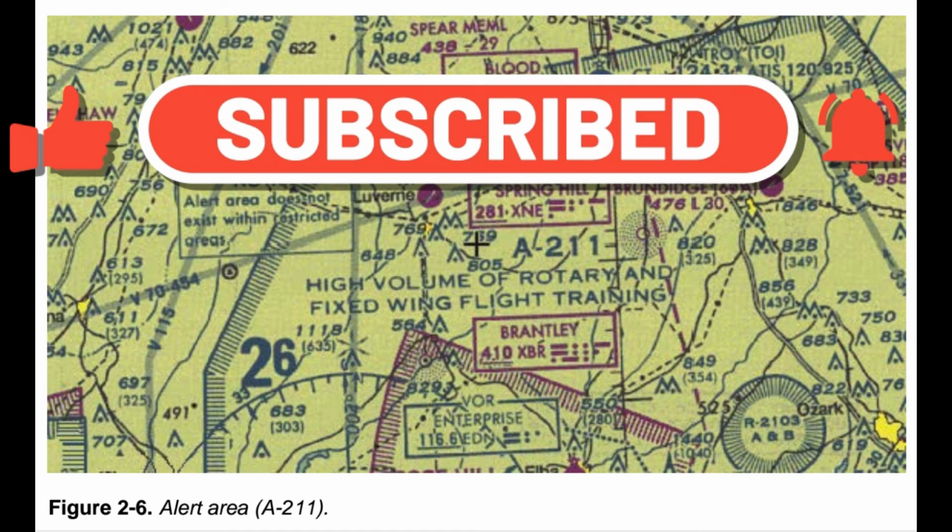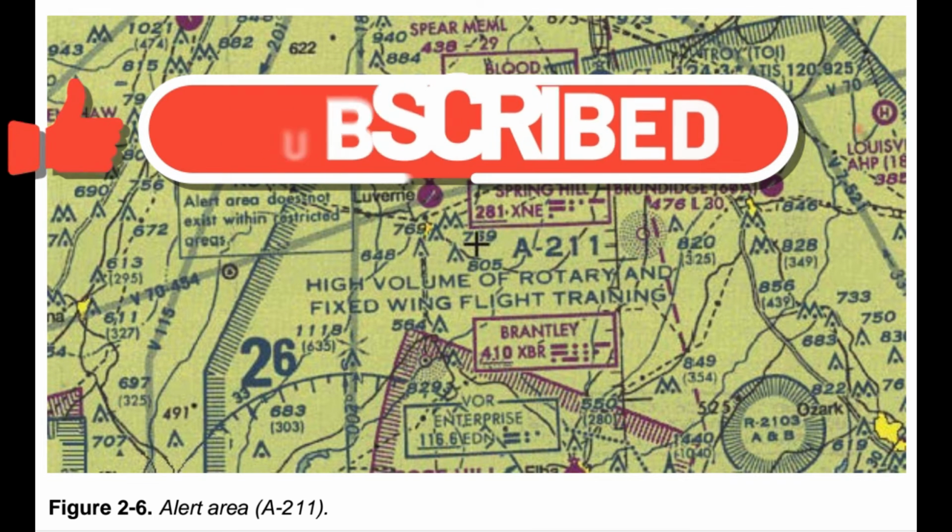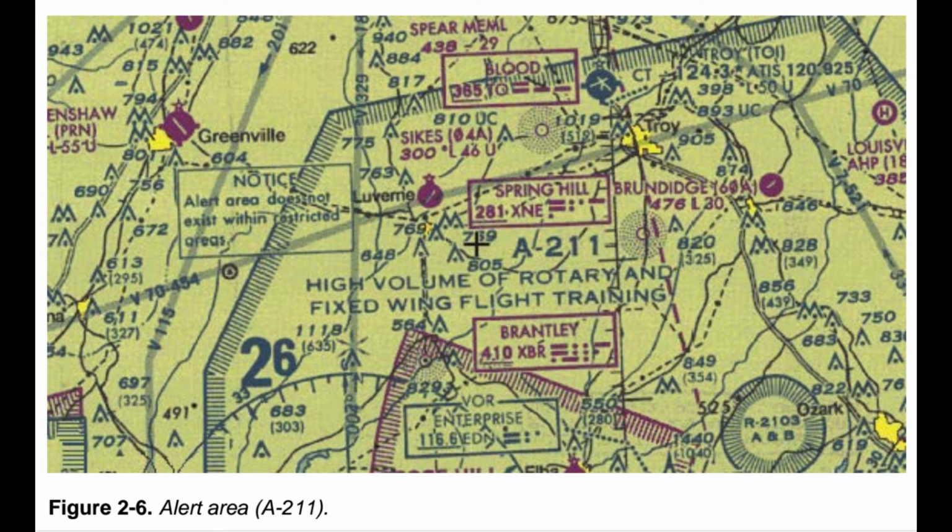Figure 2.6. Controlled Firing Areas, CFAs. CFAs contain activities that, if not conducted in a controlled environment, could be hazardous to non-participating aircraft. The difference between CFAs and other special use airspace is that activities must be suspended when a spotter aircraft, radar, or ground lookout position indicates an aircraft might be approaching the area. There is no need to chart CFAs since they do not cause a non-participating aircraft to change its flight path.